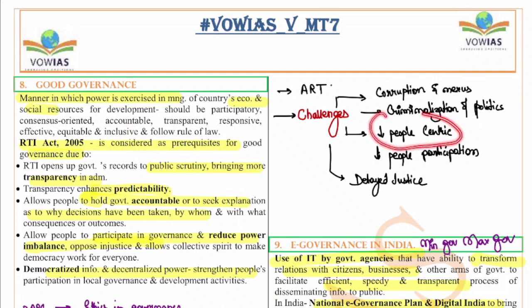Also, the decrease in people-centric policies and people's participation in the governance. Everything is a top-down approach. The people are not consulted before any decision is taken. Also, the delayed justice. If justice is delayed, then justice is denied in fact. If people are not getting justice on time, then what is the point in having the judiciary system? Because at the end of the day, it is the people who need to be valued and who have to get the benefits in a timely manner. So these are the various challenges.